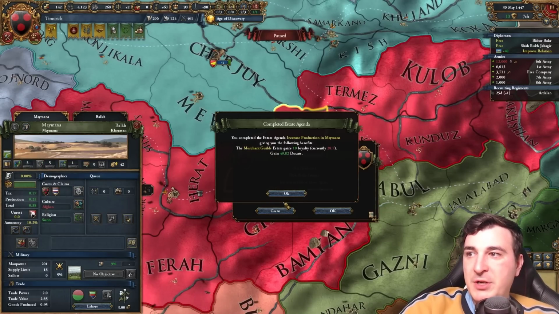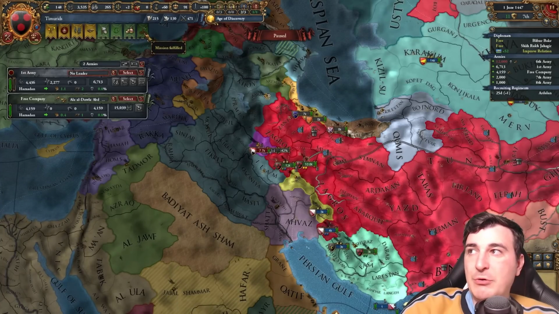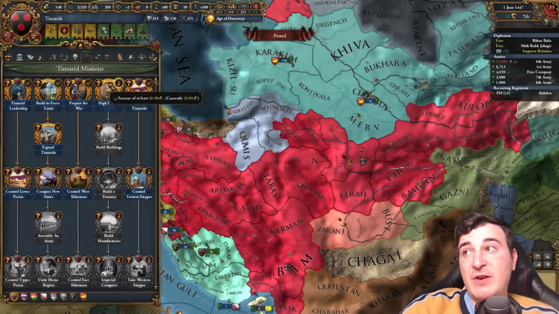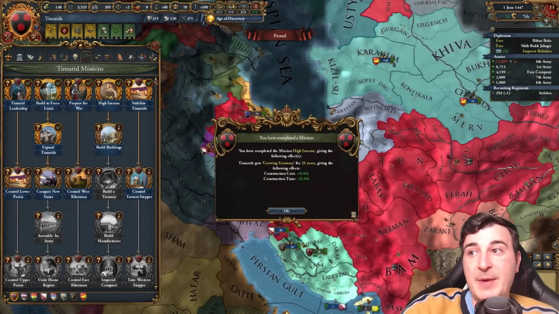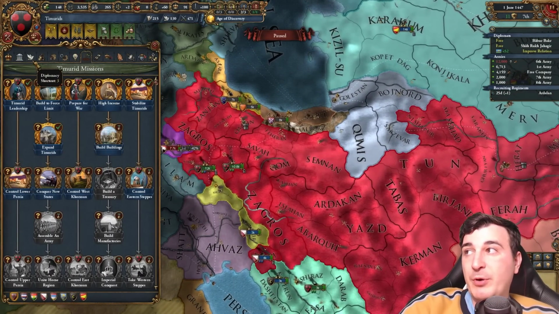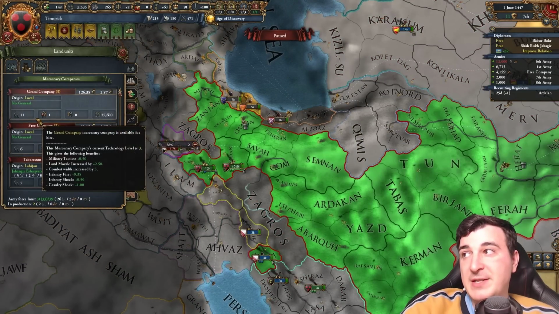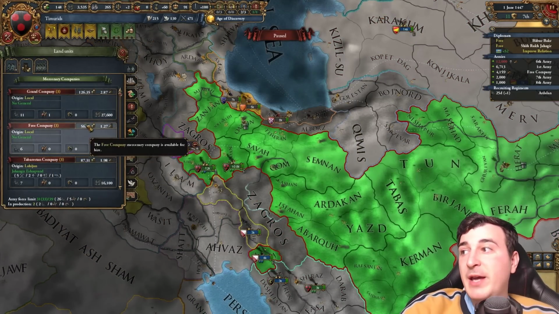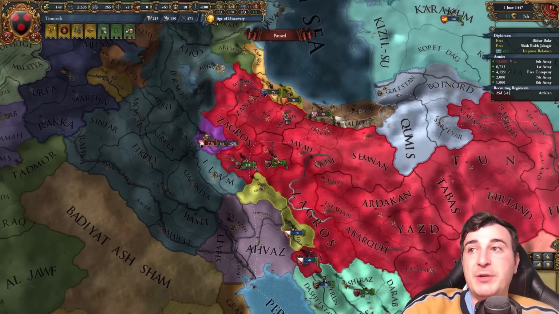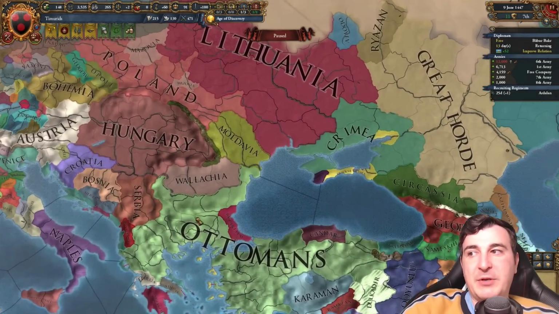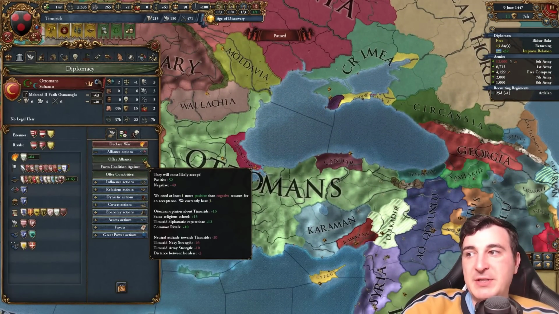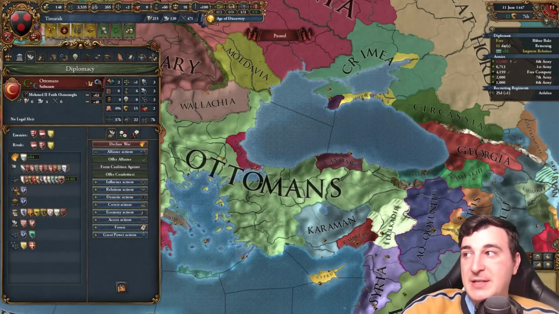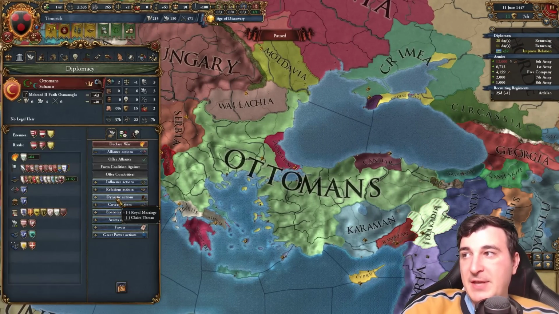So we do our mission. Since we've also grown in size, we have a higher income, we can get the construction time and construction cost. But most importantly, we can get more mercenaries now. We can get the Grand Free and the Independent Company whenever we need to. I've also dissolved the alliance I had with the Great Horde. It is very much so useless, and now it seems like we can even get the alliance with the Ottomans. I'm gonna go ahead and get that alliance.